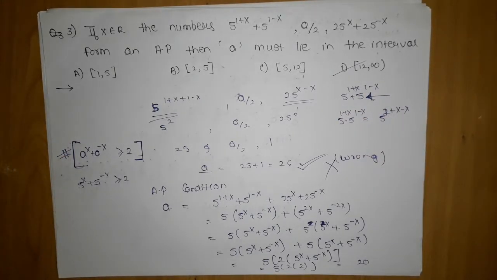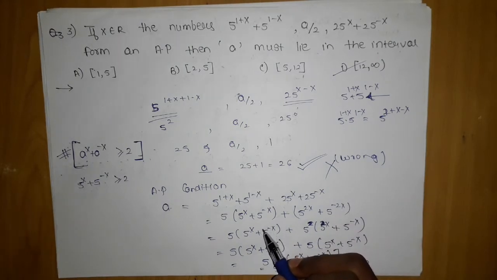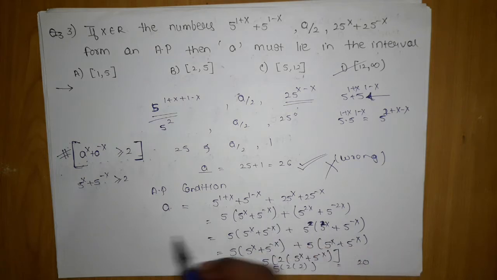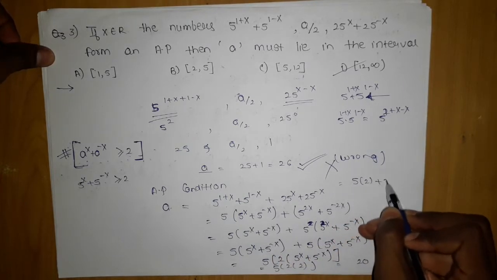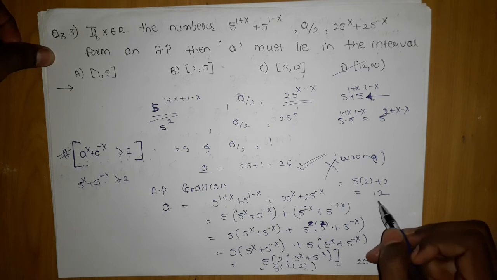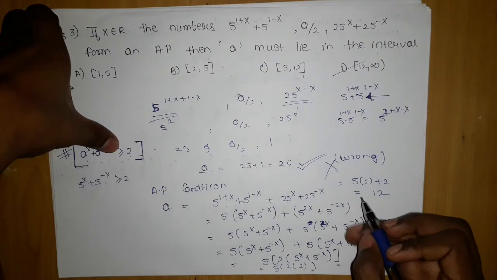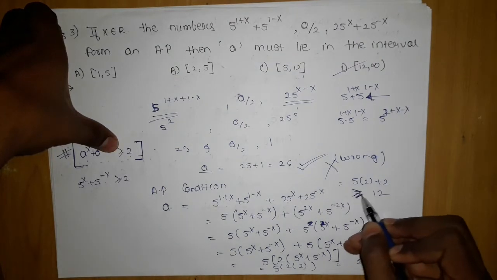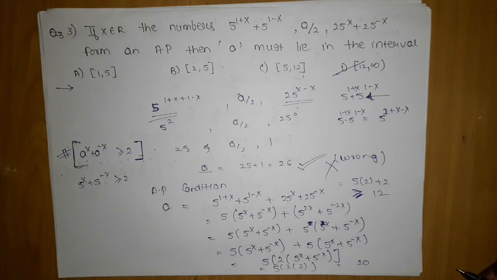But the other way to solve this is that you can directly, since it will be valid for both, since they both are constant, it will be greater than or equal to 2, so you can substitute here also. So 5 into 2 plus 2 will directly give you 12 here. Greater than or equal to 12 means D again. So from here, D is the most appropriate option which you can pick.